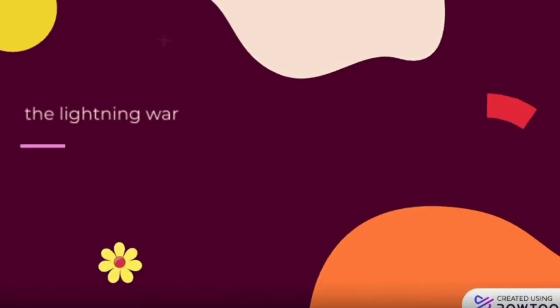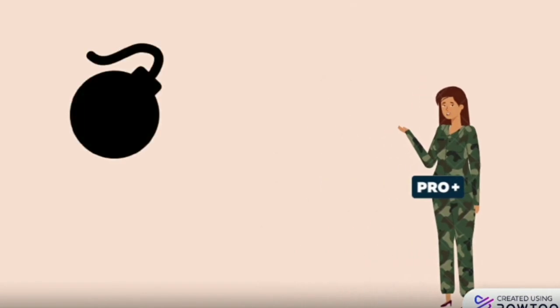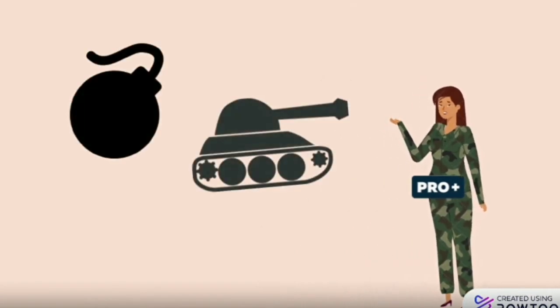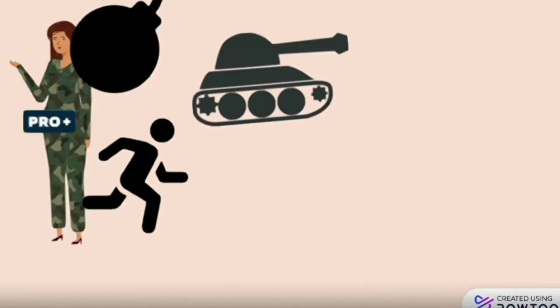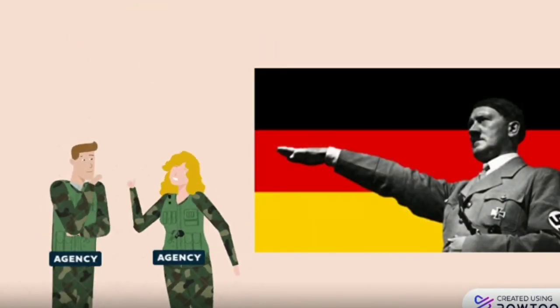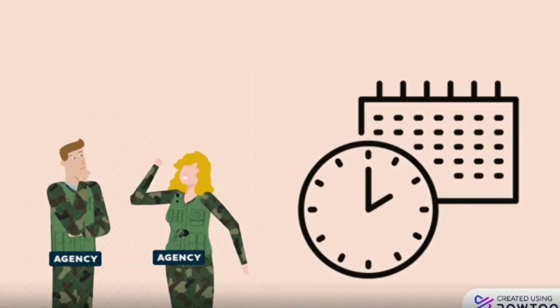Now we are going to talk about the Blitzkrieg, also known as the Lightning War. It is an attack tactic that consists of an initial bombardment followed by the use of mobile forces, attacking with speed and surprise to prevent the enemy from being able to carry out an effective defense. In the first phase of the war, the strategy was to defeat their opponents in short campaigns. They quickly emerged victorious for more than 2 years due to the Blitzkrieg.